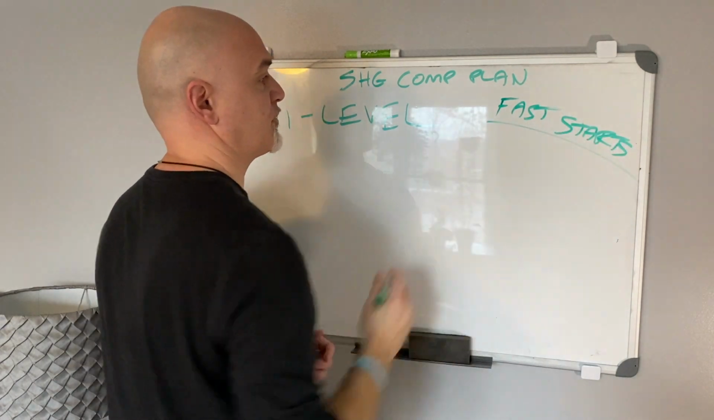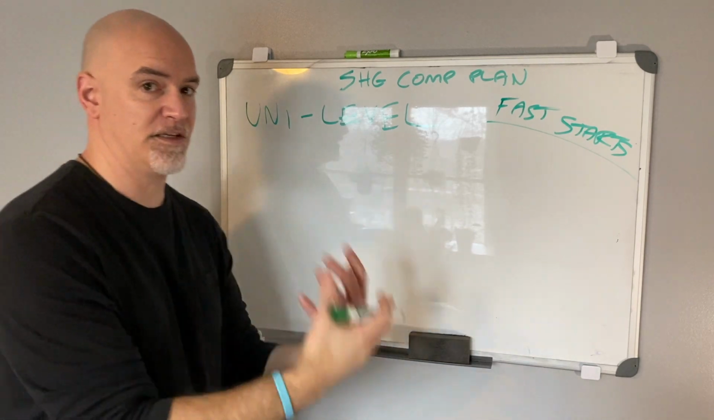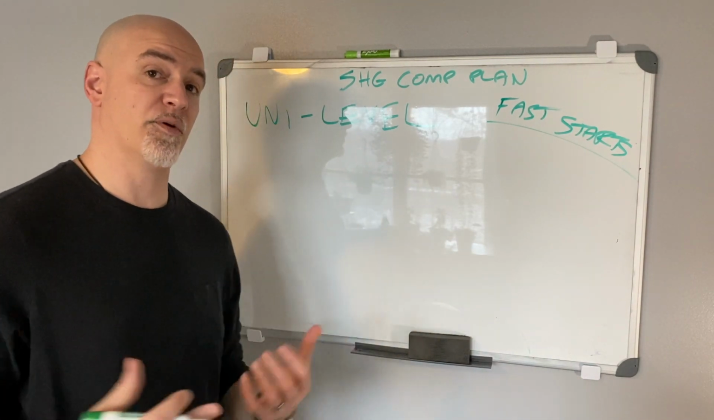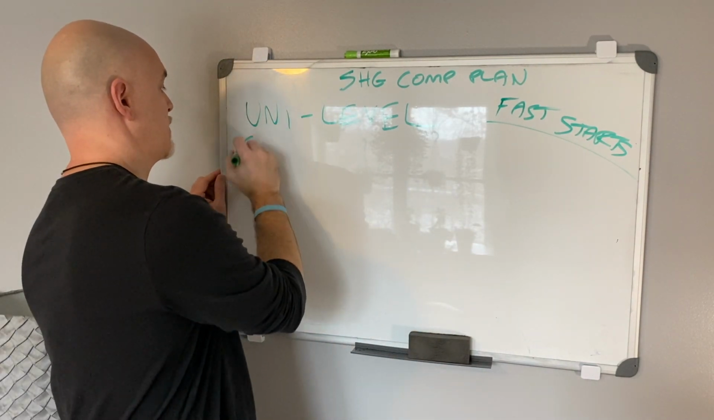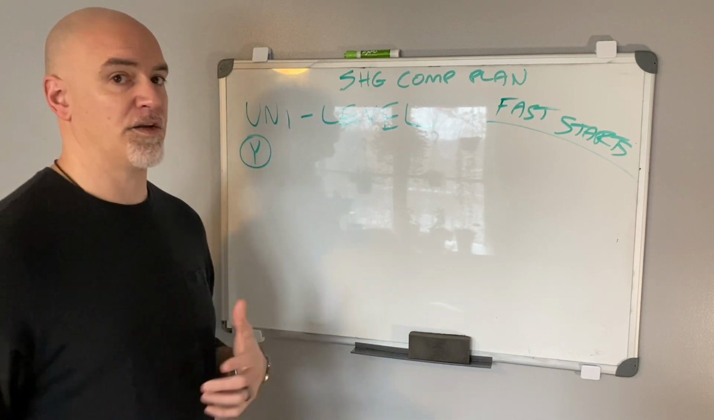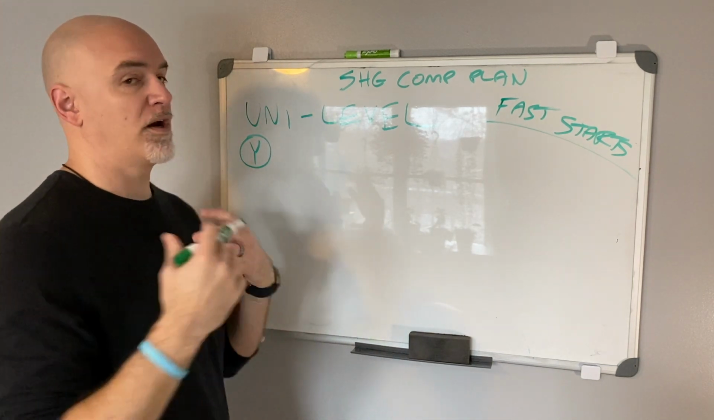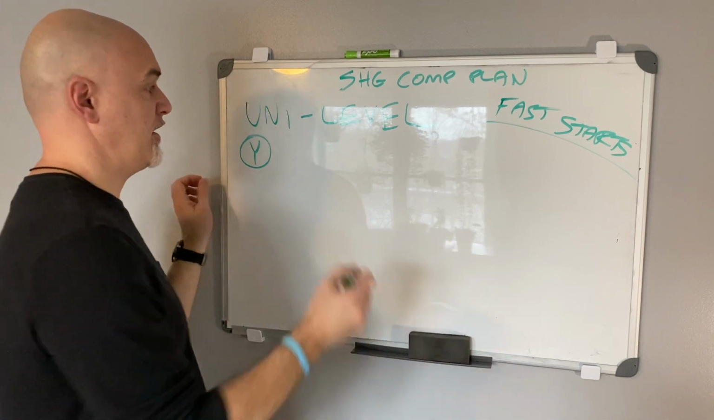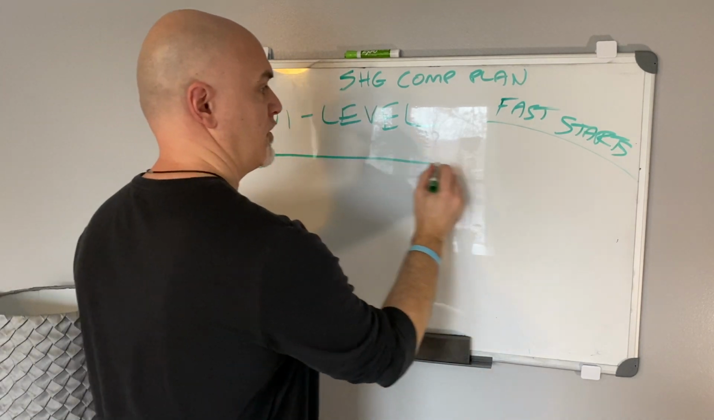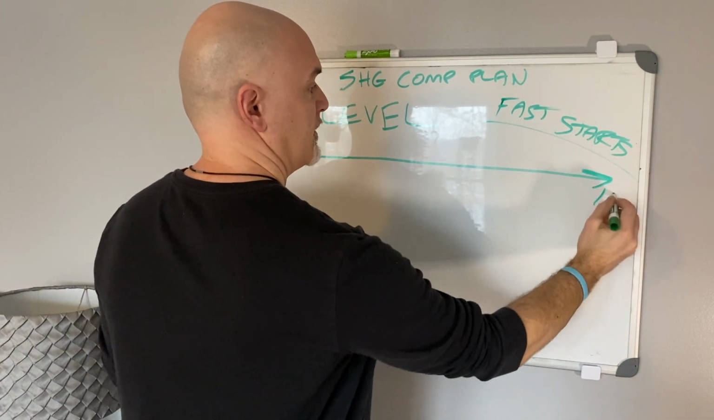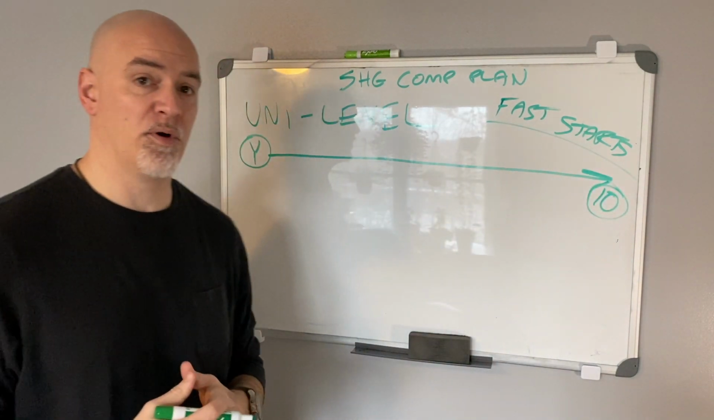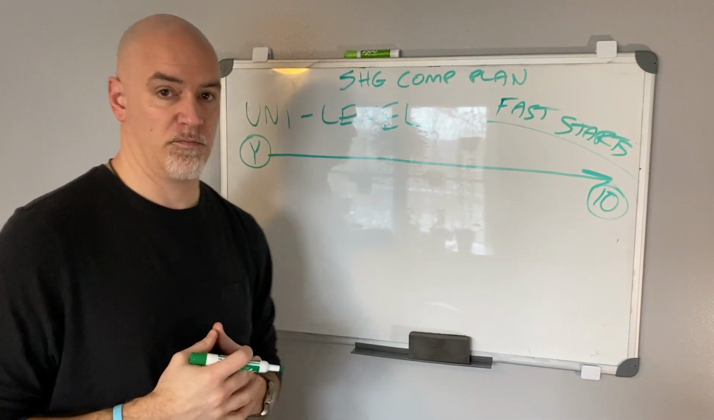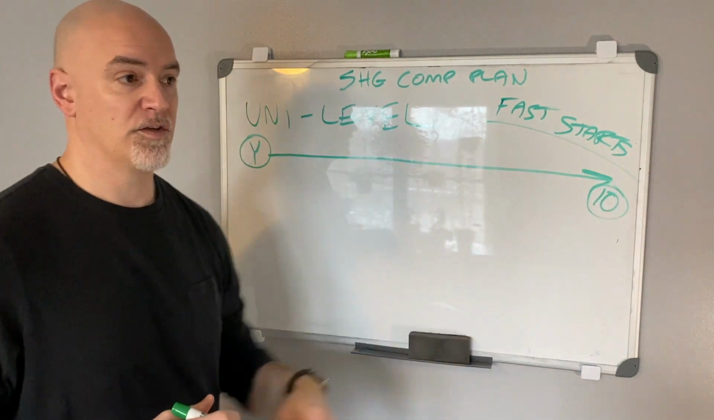All right, fast starts. Fast starts means immediate, means it happens the day that somebody signs up. Simple, right? So Unilevel, it starts with you, okay? We're just gonna put a Y in a circle. This is you. And what I want you to imagine is basically a straight line, okay? It goes from you all the way out to 10 people away from you. This is your Unilevel.